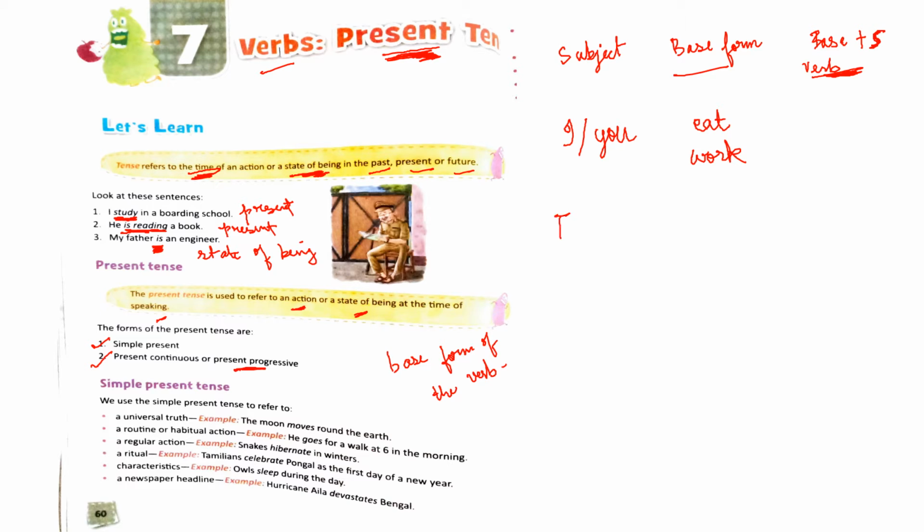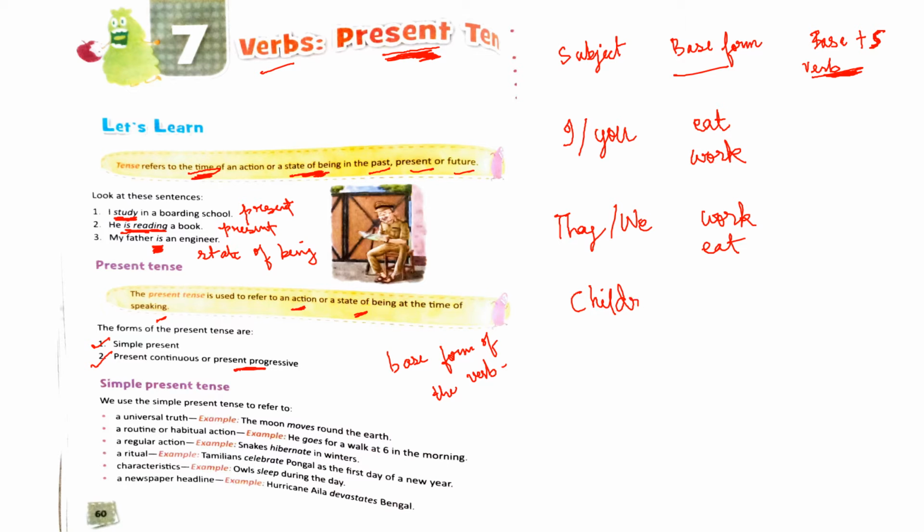If the subject is they or we, okay, we use the base form of the verb, like they work, they eat. They works is wrong, we eats is wrong. So with they and we, you use the base form of the verb. Next one, children.